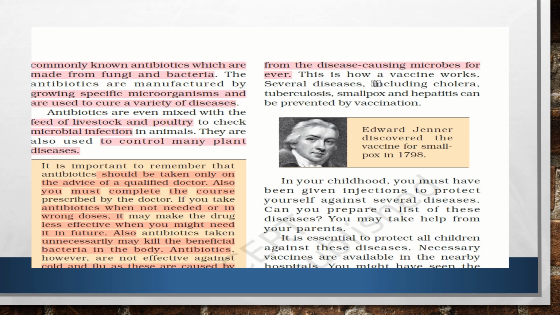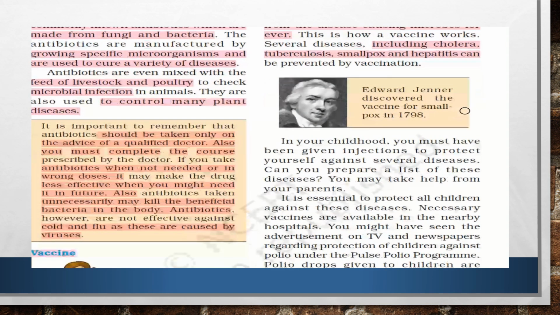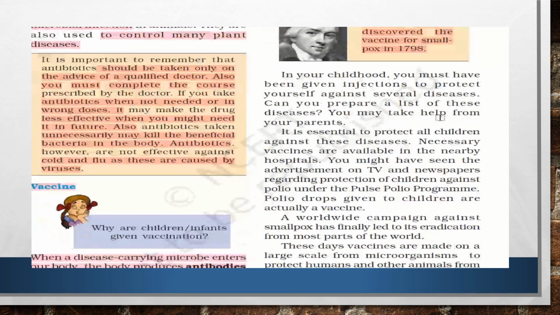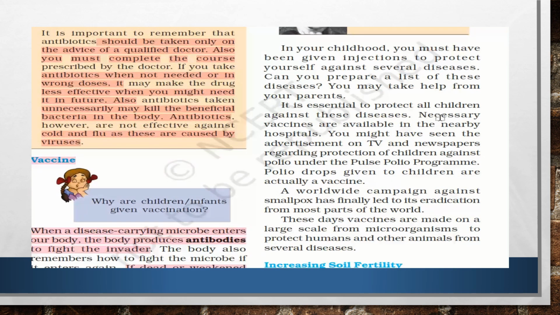Several other diseases like cholera, tuberculosis, smallpox, and hepatitis are also being vaccinated against. So who invented the smallpox vaccine? Edward Jenner discovered the vaccine for smallpox in 1798. So way back in the past it was invented, right? In your childhood also you must have been given certain injections for vaccination. All of us have been given certain injections. So you can prepare a list of all those vaccines which you have been given, right?